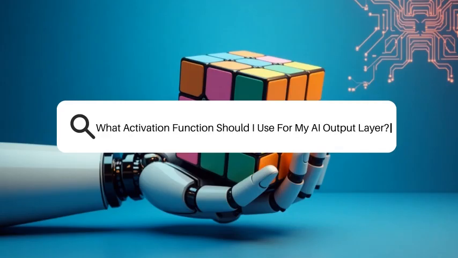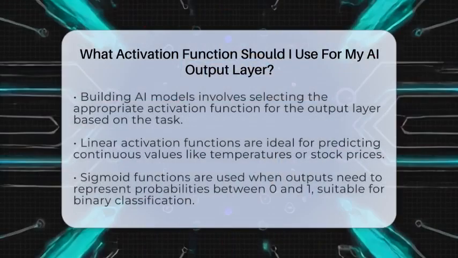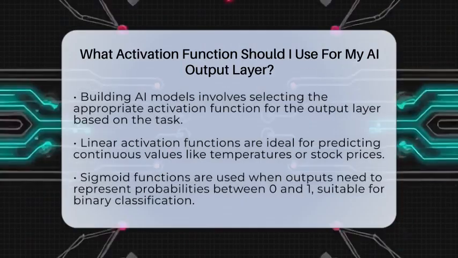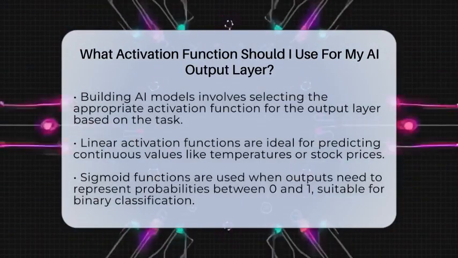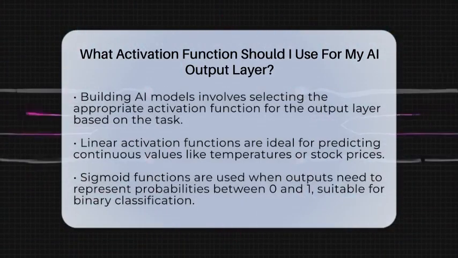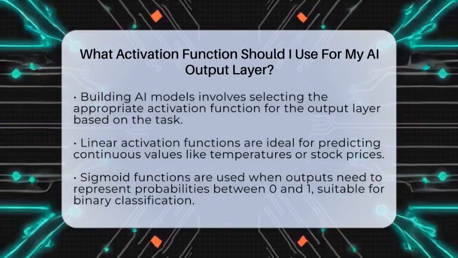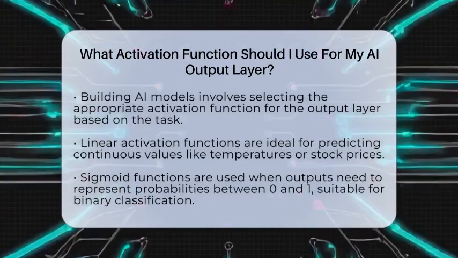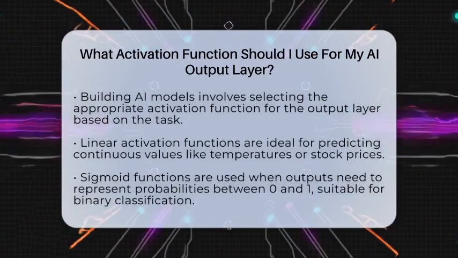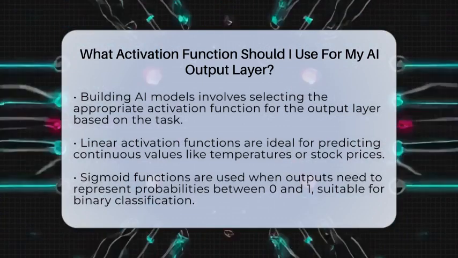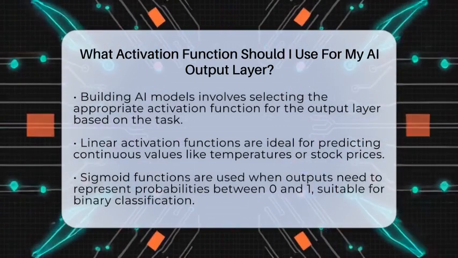What activation function should I use for my AI output layer? Imagine building a machine that can predict the weather, recognize images, or even generate text. The secret to making these predictions accurate lies in choosing the right activation function for your output layer. It might sound technical, but it's really about matching the function to the task you want your AI to perform.